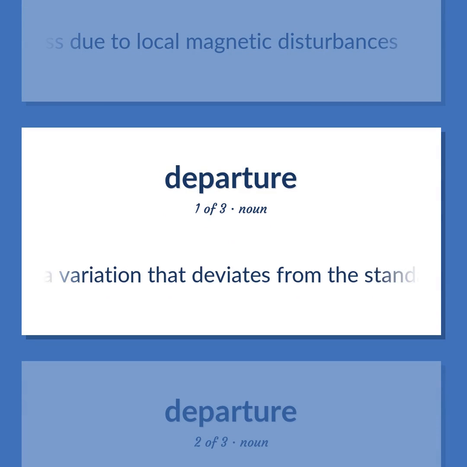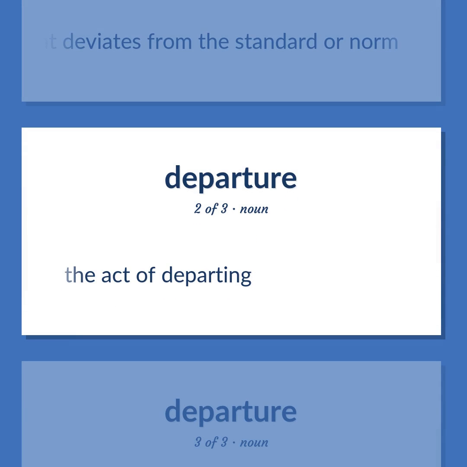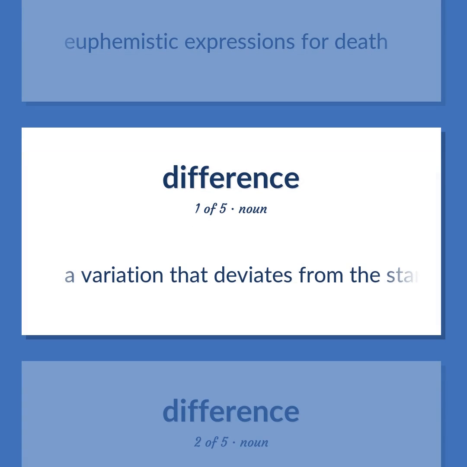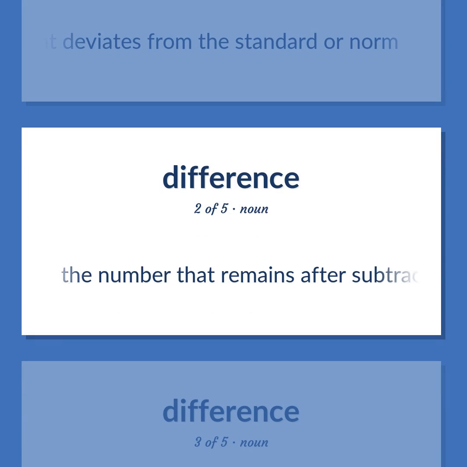A variation that deviates from the standard or norm. The act of departing. Euphemistic expressions for death. A variation that deviates from the standard or norm. The number that remains after subtraction. The number that when added to the subtrahend gives the minuend.